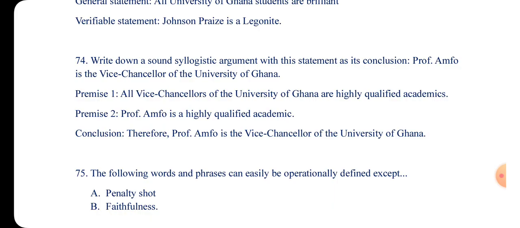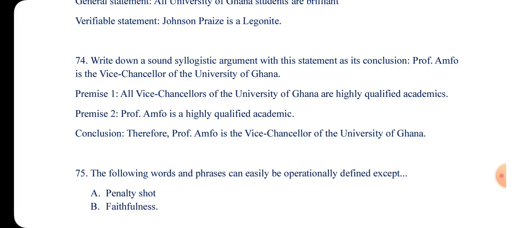So we go by saying that all brilliant academicians are professors of University of Ghana. Professor Amfo is a brilliant academician.